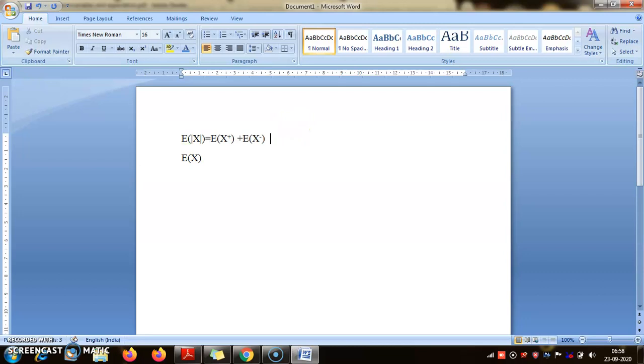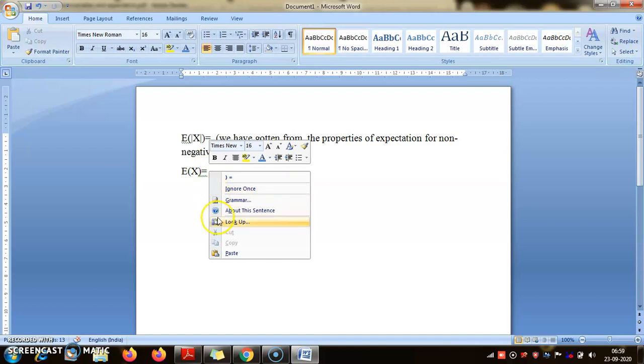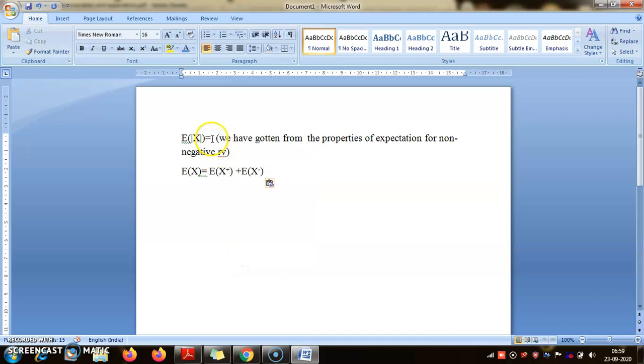This equation we have gotten from the properties of expectation for non-negative random variables, but the other is not a property.